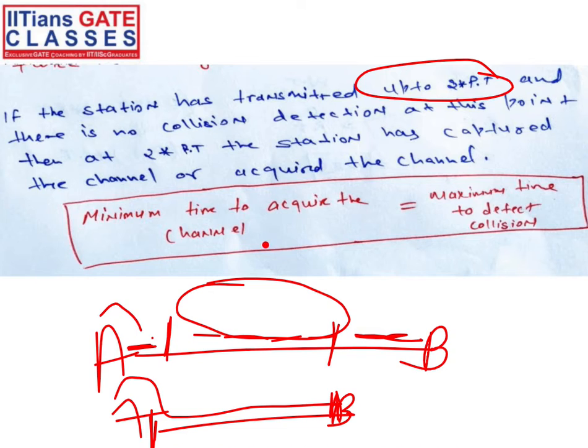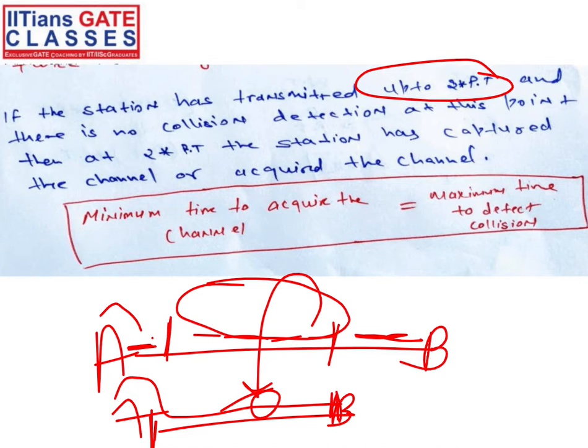From end point to starting point, still some bits from station A are there. Now in that time, if any other station tries to transmit, it will check whether the channel is busy or not. Yes, the channel is busy, using any of the three persistent techniques: non-persistent, one persistent, and p-persistent.